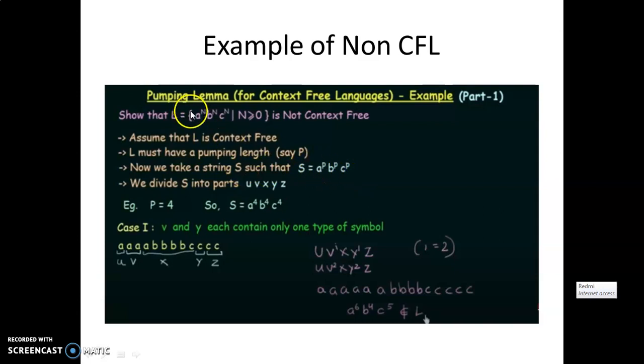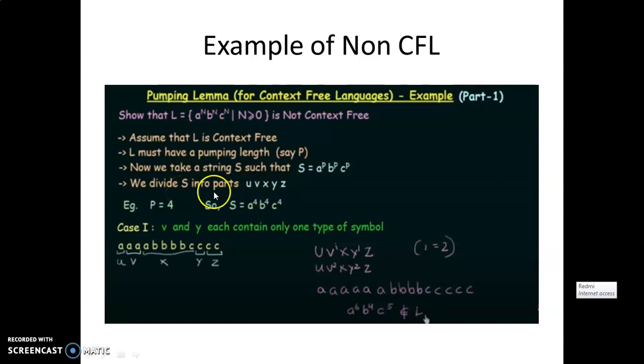The string we have considered is a raised to P, b raised to P, and c raised to P. This is the string we are considering from that language. Once you have selected one particular string, you have to divide that string into 5 parts. That is what the theorem says for the pumping lemma of CFL. The given string you have to divide into 5 parts: u, v, x, y, and z.